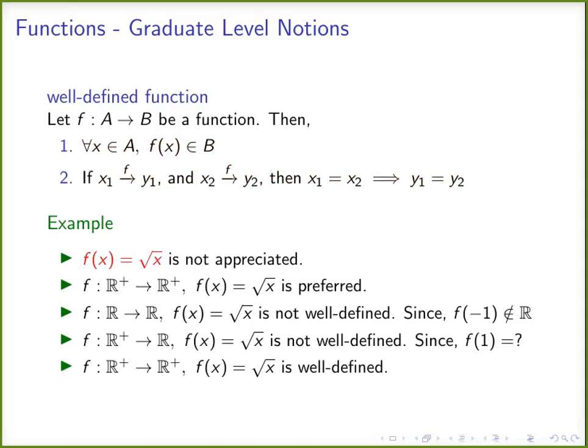If we take the positive real numbers in the domain and real numbers in the codomain, then the above relation gives a well-defined function. So this is our usual function when we say f of x is equal to root x, but we cannot assume things when we are defining a function. So at graduate level, we prefer a functional definition of this format: f from domain to codomain and the relation.